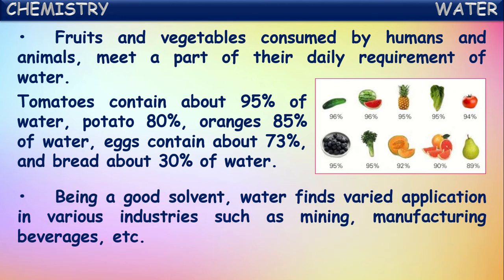Being a good solvent, water finds varied applications in various industries such as mining, manufacturing, beverages, etc. In all this, water is used because of the important property of water, that is, it can dissolve many substances into it. That is why water is used as a solvent in many industries. Solvent means the liquid which can dissolve other substances into it. So, water can dissolve many substances into it.